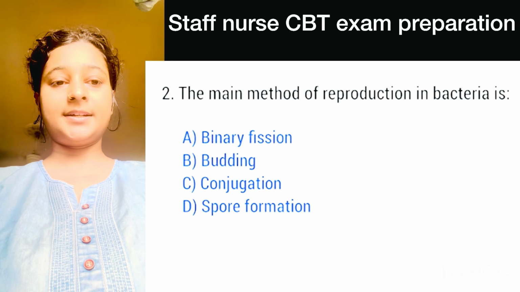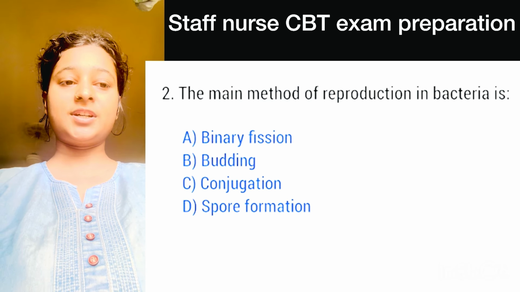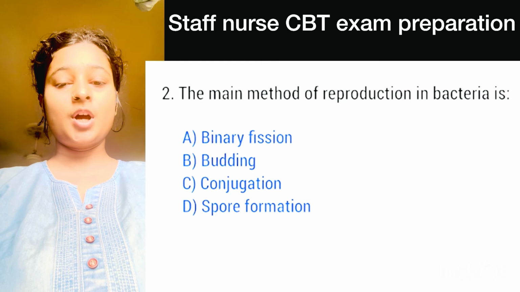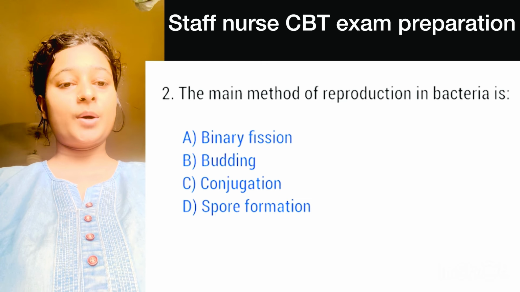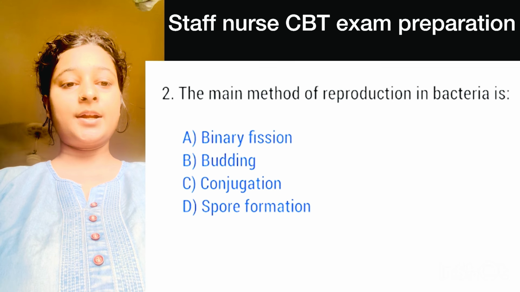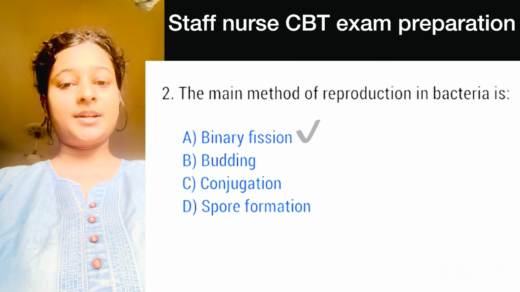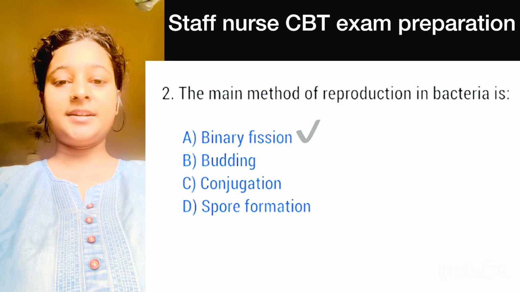Question number 2, the main method of reproduction in bacteria is option A is binary fission, option B is budding, option C is conjugation, and option D is spore formation. Here, right option is option A, binary fission.